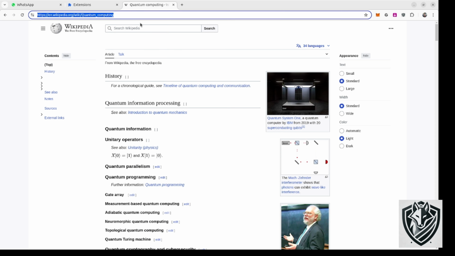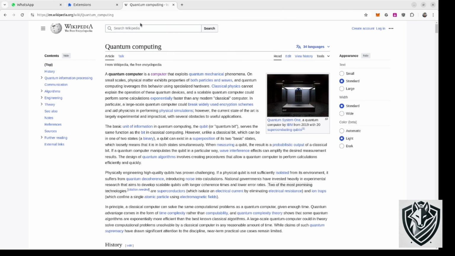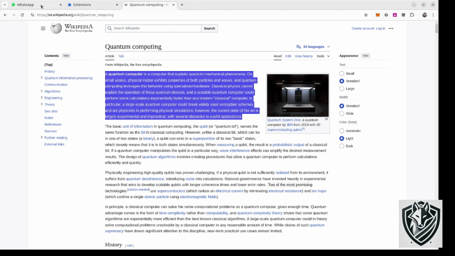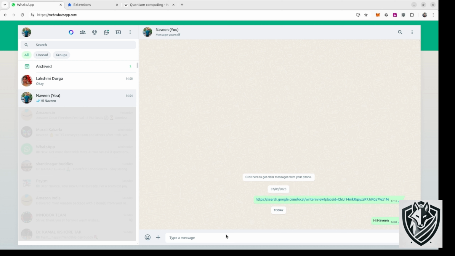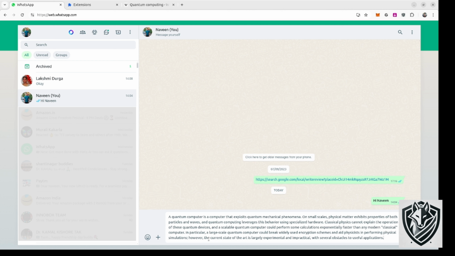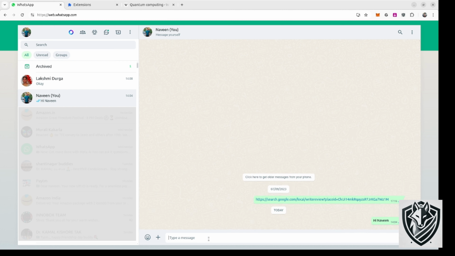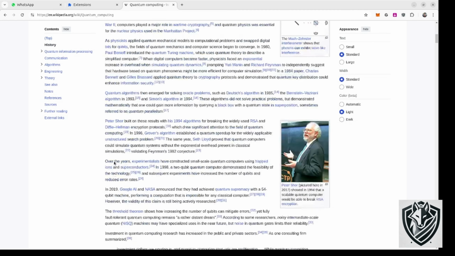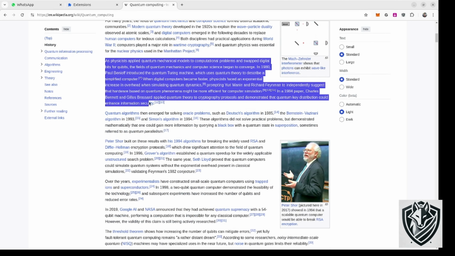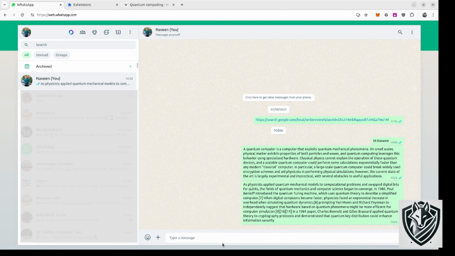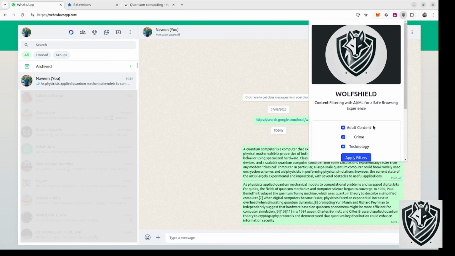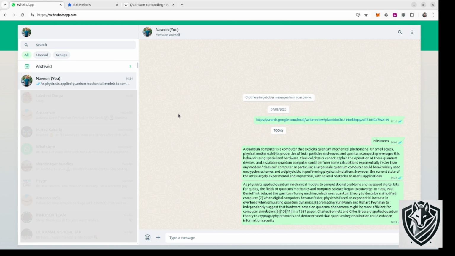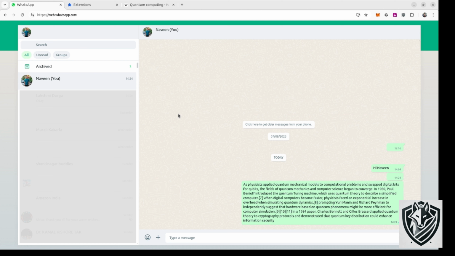Now for demo purposes, we'll do something interesting. We are going to copy a part of the data from the existing quantum computing technological article in Wikipedia, and send it as a message to one person on WhatsApp. I'm going to send this message to myself, and once it is delivered to my own contact, when I run the Wolfshield on the WhatsApp communication, it will still be able to process that information and perform the classification. Once it decides that this is not an appropriate class to be shown on the screen, it will filter the data and display the remaining part of the web page. Now let's see that in action.